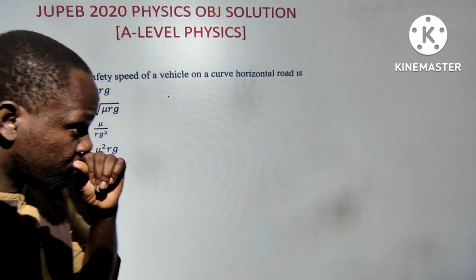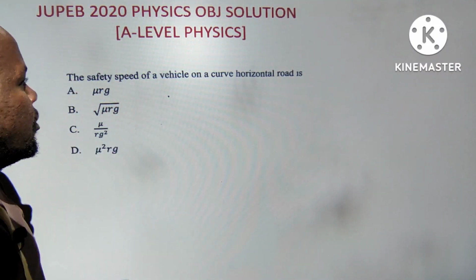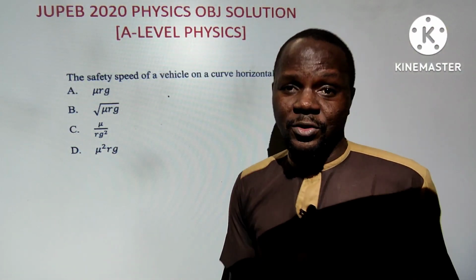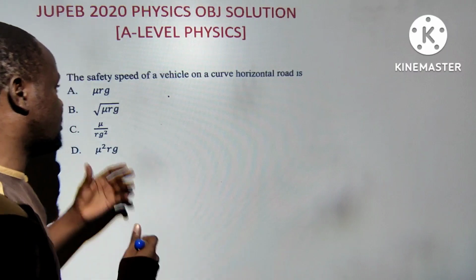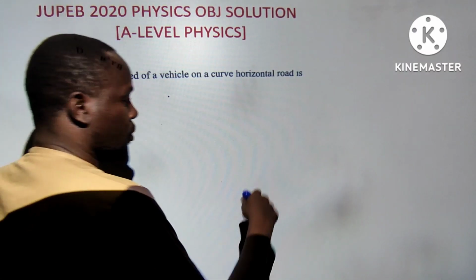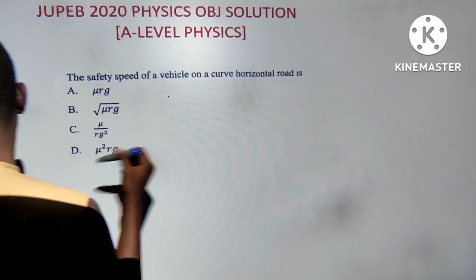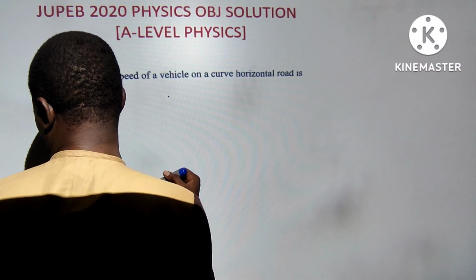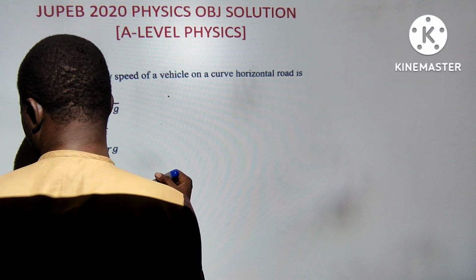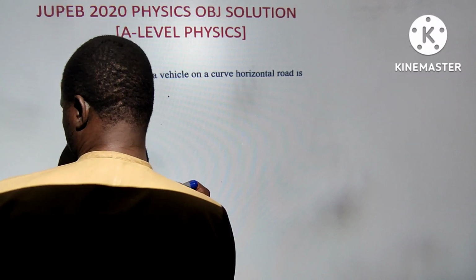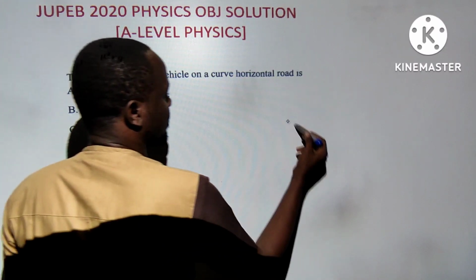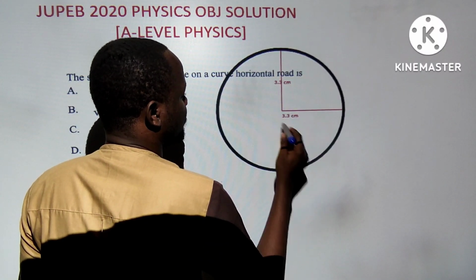Now, the next question says, apologies, the safety speed of a vehicle on a curved road is dash. This is also available on my channel, talking about banking of roads and tracks. This is a simple question. When something is moving on a circular path, and a curved road has a circular path, we definitely know. I don't want to waste time because I have a long way to go. I'm rushing and I'm not here to teach concepts, so I think you can watch my videos.